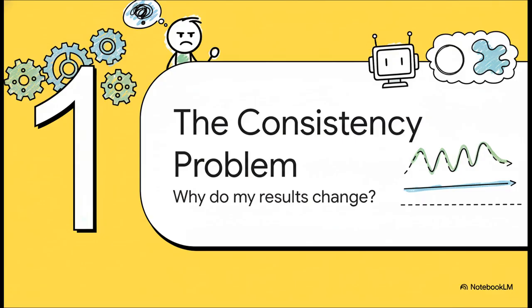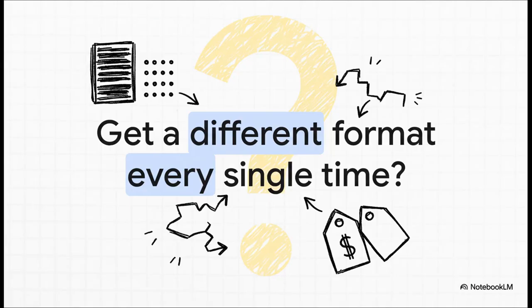So, let's start with a problem that I know everyone listening has dealt with. You have a simple, repeatable task for an AI, but every single time you run the prompt, the output is just, well, it's different. That kind of inconsistency can absolutely destroy an automated workflow. You know what I'm talking about, right? Like maybe you ask for a product description and one minute you get this dense paragraph, and the next it's a bulleted list. Sometimes the price is in there, sometimes it's not. That lack of structure makes the output pretty much useless for any serious application.